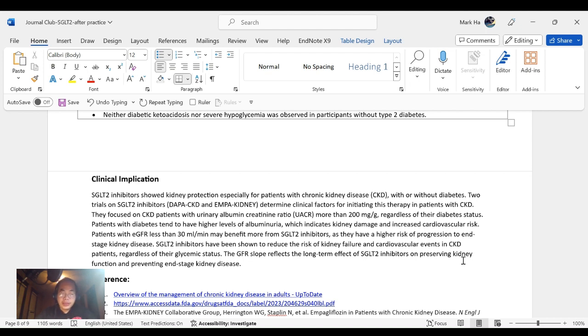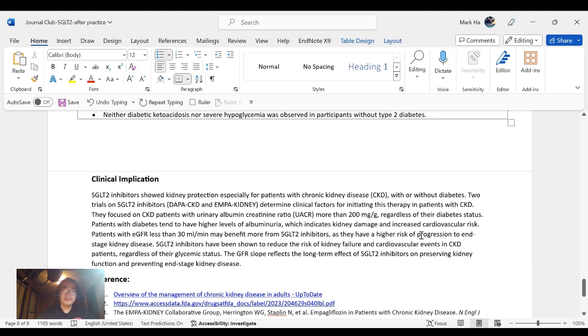So we can see that patients with diabetes tend to have high levels of albuminuria, which indicates kidney damage and increased cardiovascular risk. Patients with eGFR less than 30 mL per minute may benefit from this SGLT2 inhibitor as they have a higher risk of progression to end-stage kidney disease.